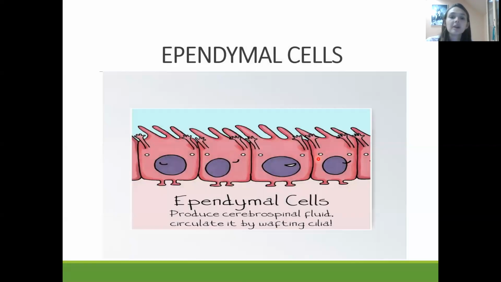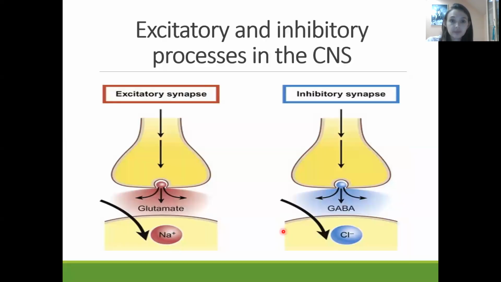Ependymal cells are responsible for producing cerebrospinal fluid and circulating it by the waving of their cilia. They surround the cerebrospinal channel.